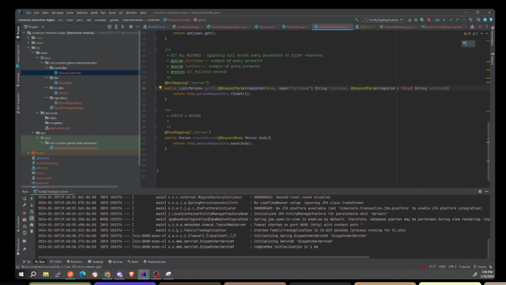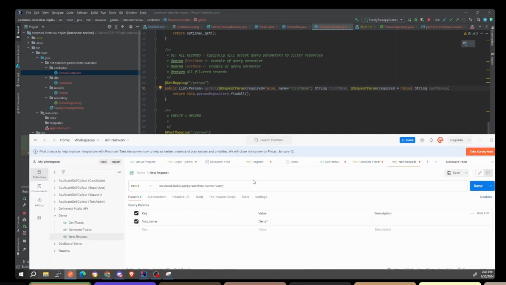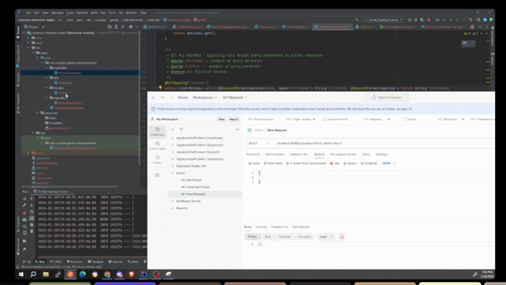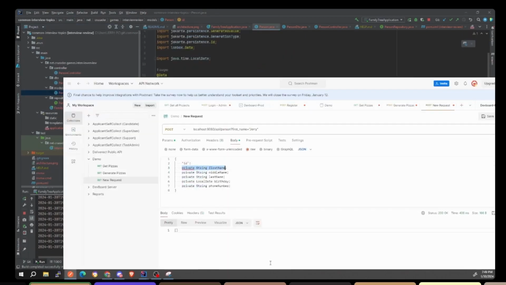Now let's create. So inside of the create, we're going to do a post here. And we're going to then do a body. And now for the body, remember you have to go to raw and then JSON. Now the body has to match your object. So over here under person, we can change it to detail, though, because it's weird that you're passing in an ID. The user should not, because that could be very dangerous. Okay, and then we're going to have an issue with the local. Let's just get this out of the way first. So we have our phone number here, right?